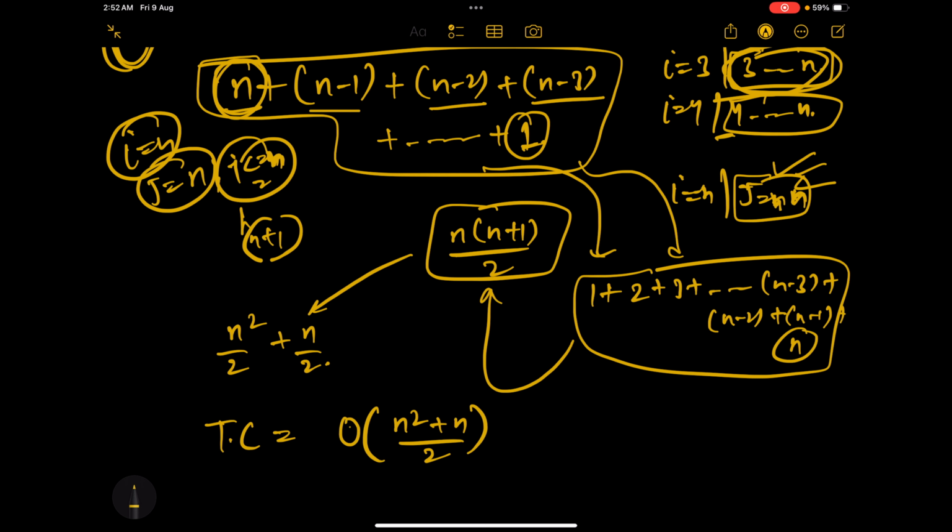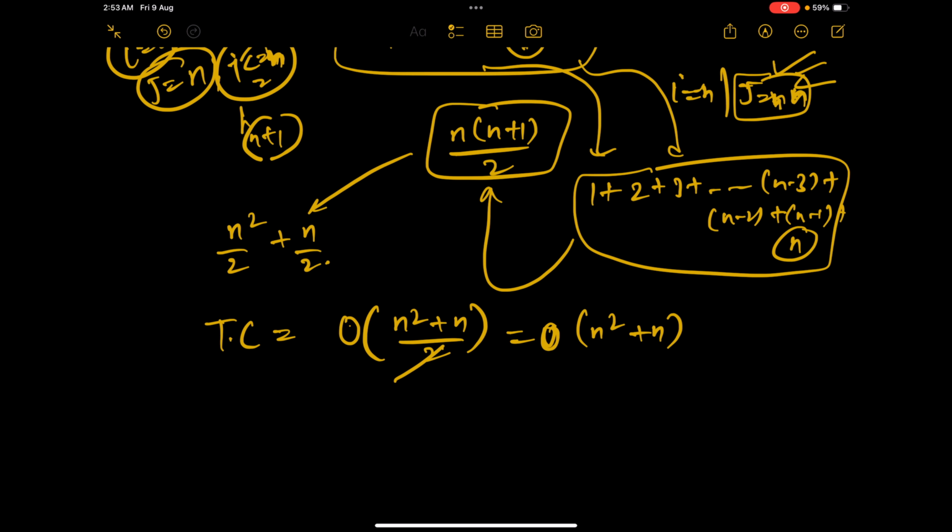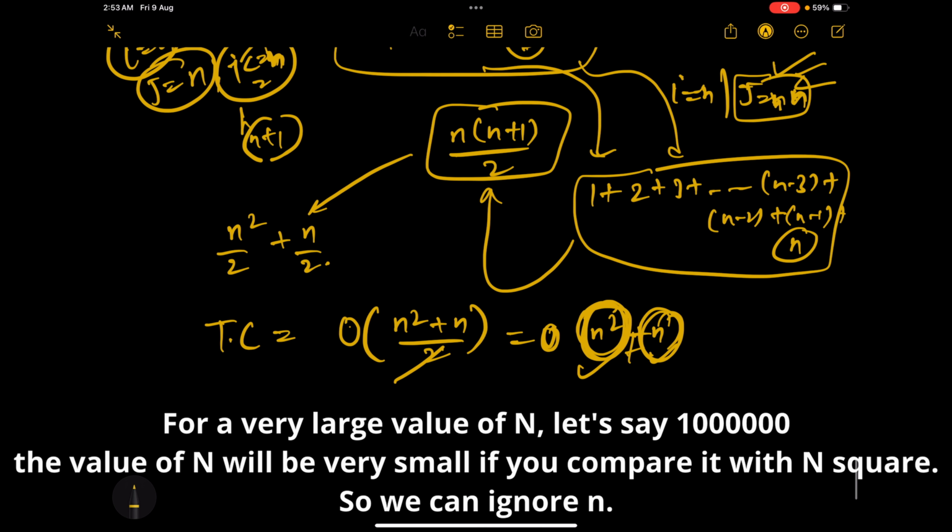Now what I said, we do not consider the constants because n is too big. So now it is big O of n square plus n. Now understand, this is infinity raised to the power square and this is just infinity. So this is very, very huge. This n is nothing in front of n square.